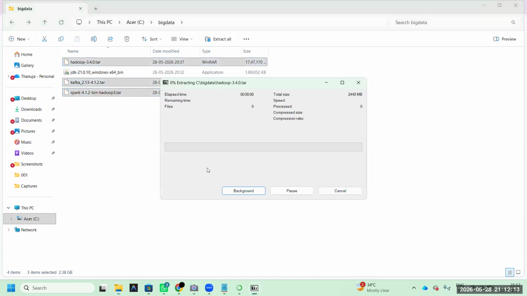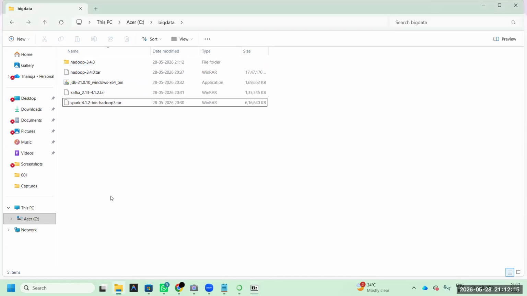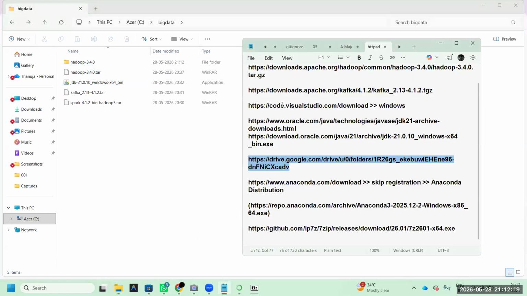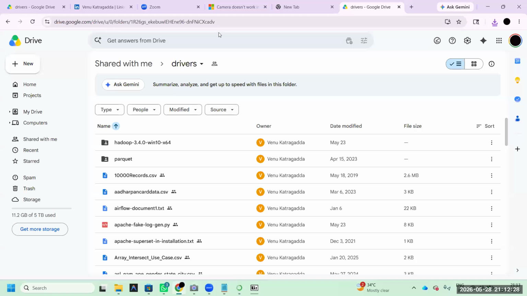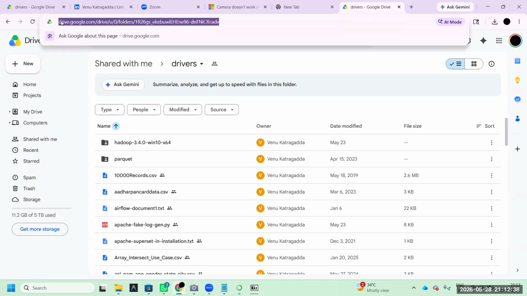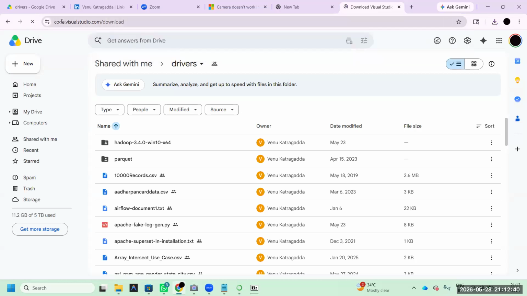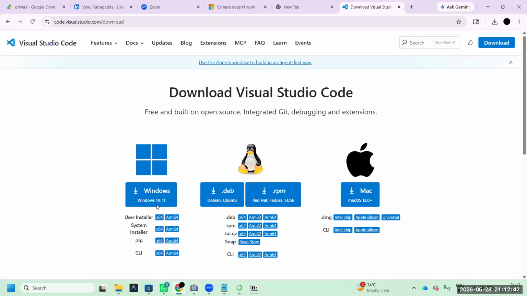Next, two more important software, that is VS Code. This is very, very, very important. PyCharm is also fine, but I highly recommend VS Code, as nowadays most of the companies are using this. So just copy paste, and download Windows only.